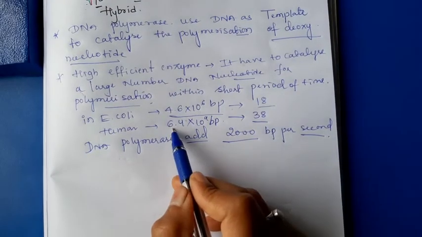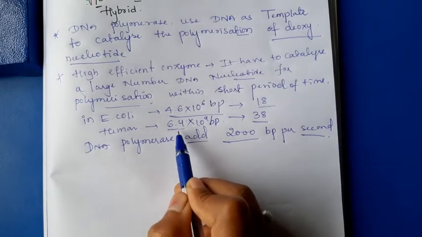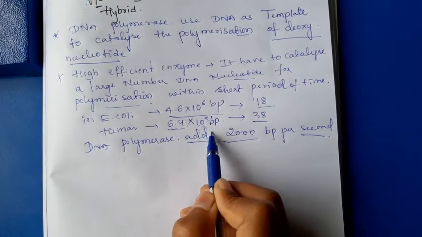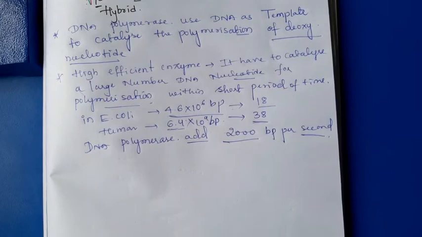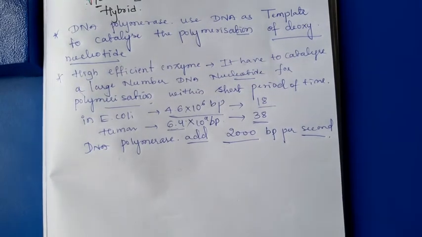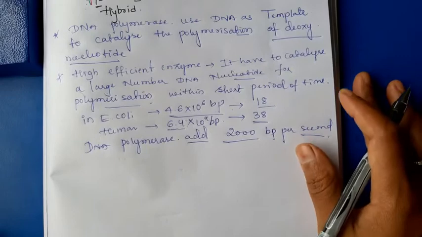In case of human DNA, it has to add 6.4 into 10 raised to 9 base pairs within the 38 minutes. That's why we can take the average speed of the DNA polymerase as 2000 base pairs per second. This is very important for NEET exam and board exam also.